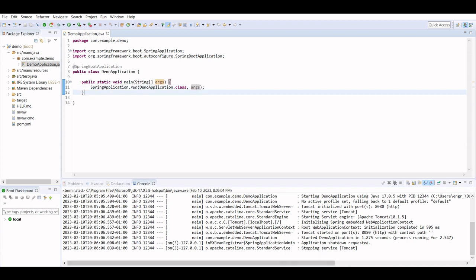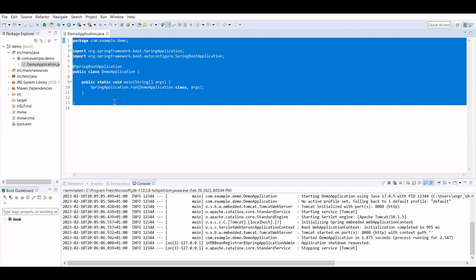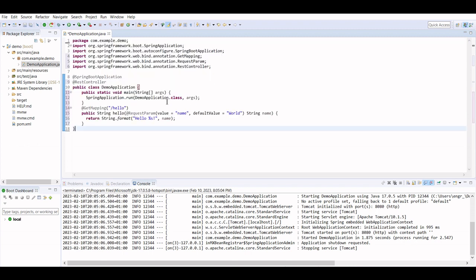After that, I am simply copying the code from the tutorial that we are following. So basically we just have to copy it all and paste the code here. Now what we have done is we just added this method here.